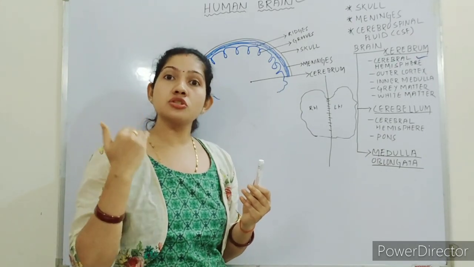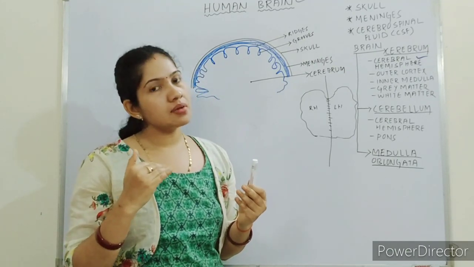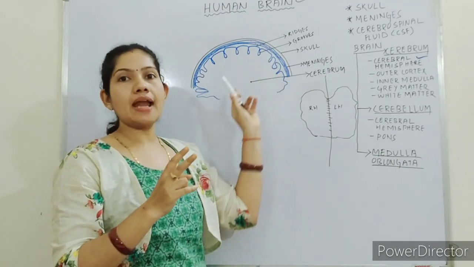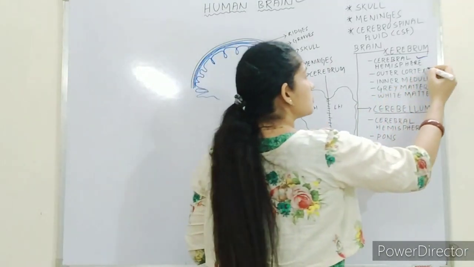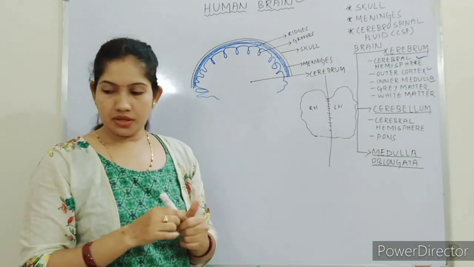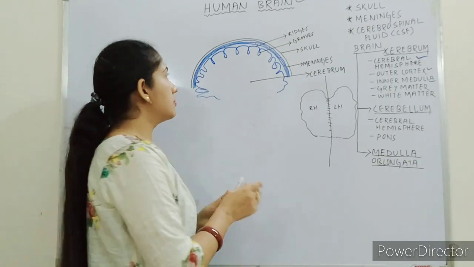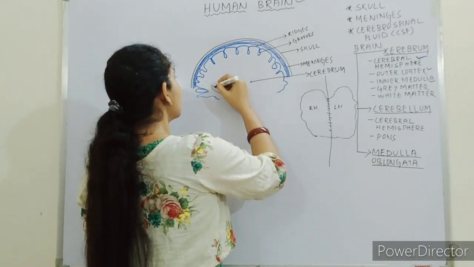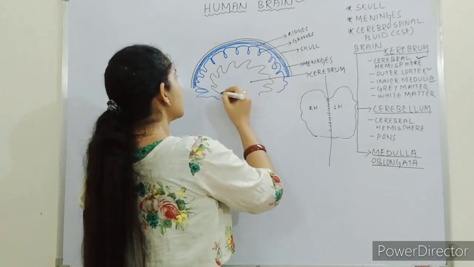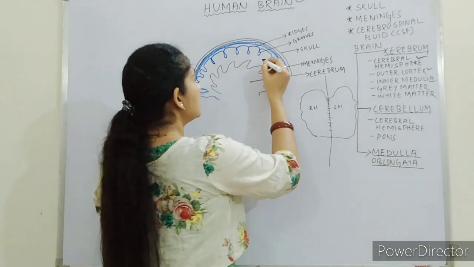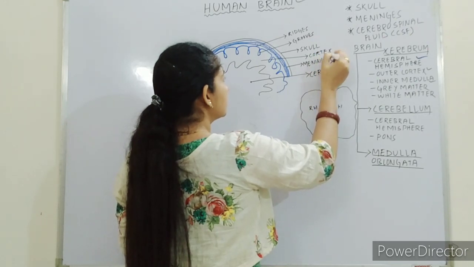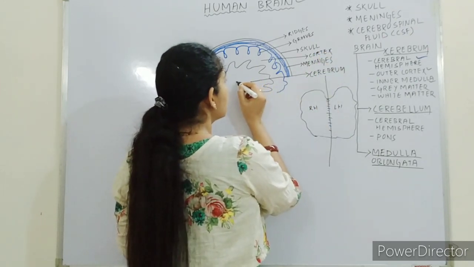The outer region is known as cortex and the inner region is known as medulla. So here I can write, this is the outer part, cortex, and this is the medulla.